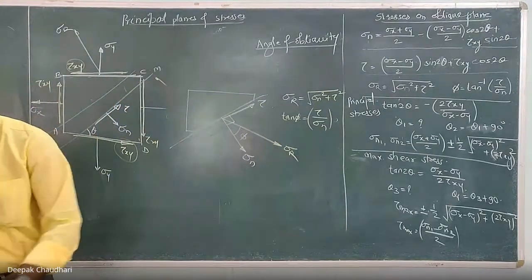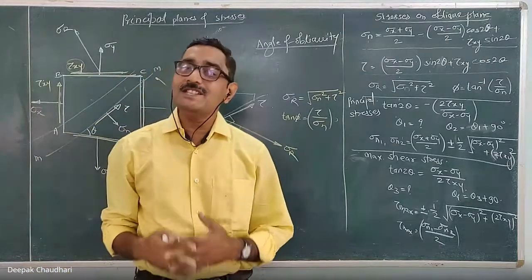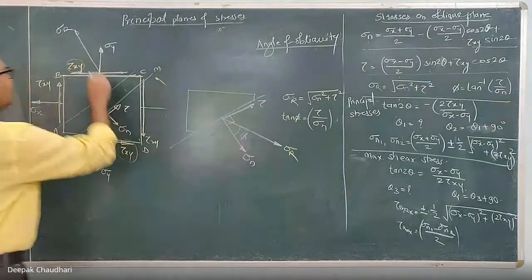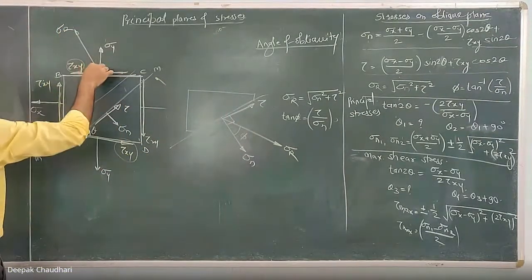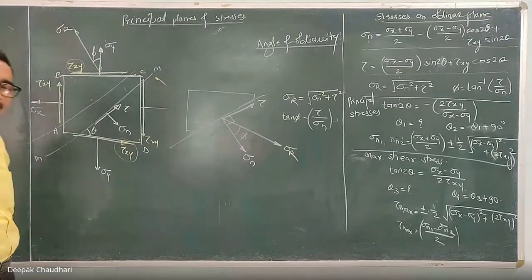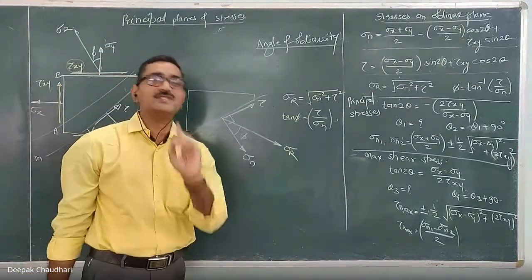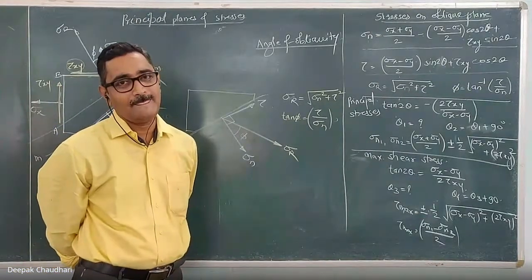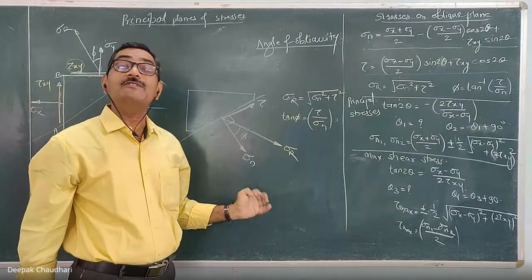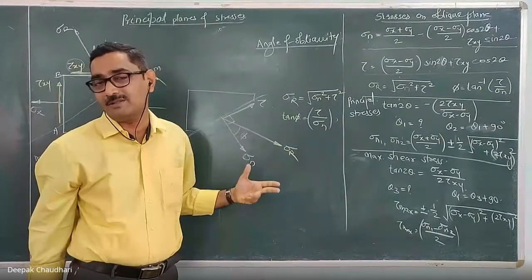Here, an important term: what is the angle of obliquity? The angle of obliquity is the angle made by the resultant stress on any plane. If this is the resultant stress and this is the normal stress, then this angle becomes the angle of obliquity. So the angle of obliquity is the angle made by the resultant stress with the normal stress on any plane. It has certain importance. If the angle of obliquity becomes 0, what will happen? If the angle of obliquity is 90 degrees, what will happen?